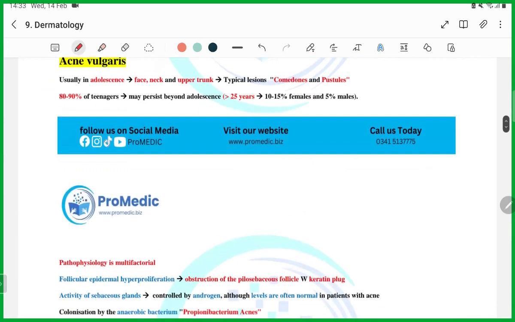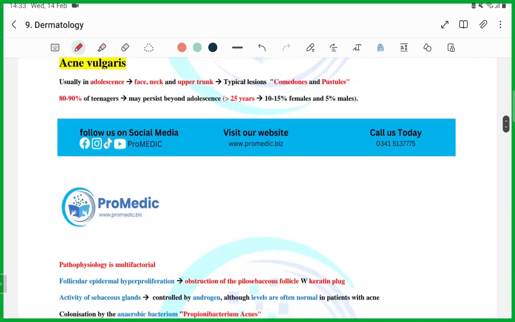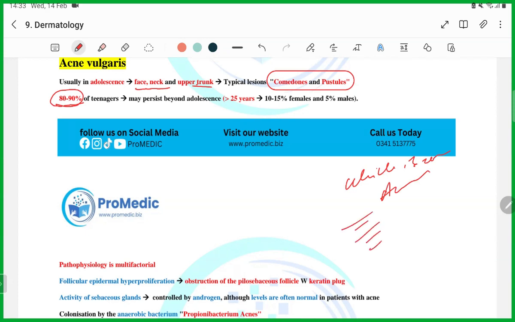Then we have acne vulgaris. So guys, how will you get a question from acne vulgaris? First of all, the question will say that it is on the neck, face, and upper trunk. Typical lesions will be comedones and pustules. They can ask you what the typical lesions are. Then the important thing is the percentage: 80 to 90% of teenagers. They will ask which of the following is correct about acne vulgaris. All the statements will be wrong. The only statement that will be right is this one: 80 to 90% of teenagers have acne vulgaris.